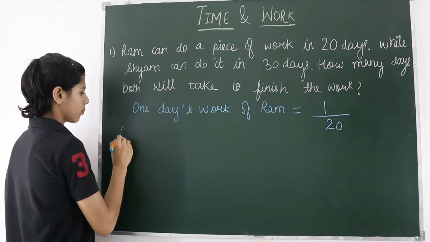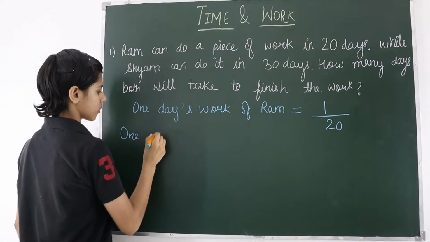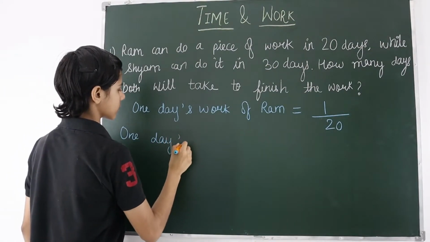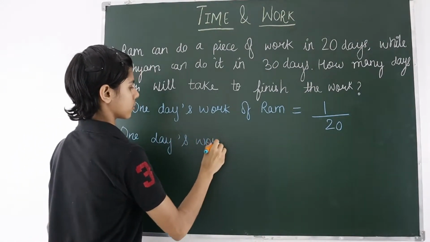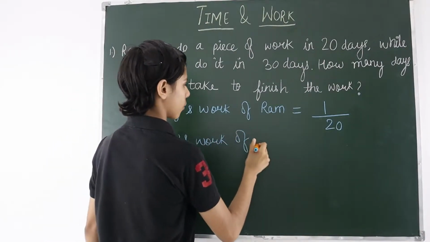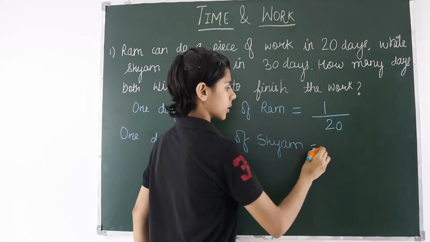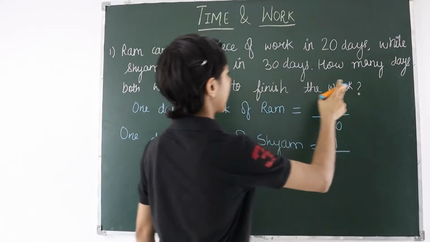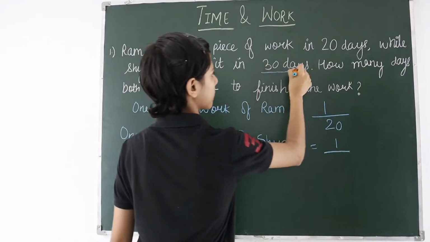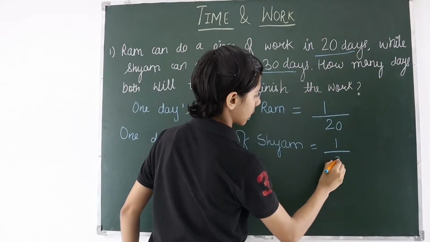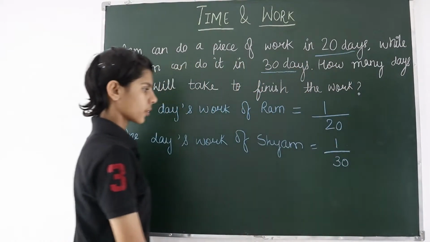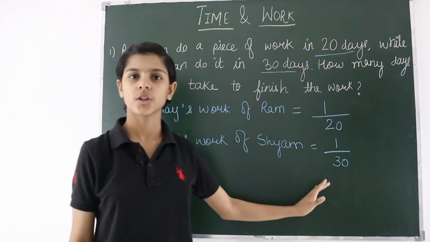Now, 1 day's work of Sham. It is 1 divided by how many days he is taking? 30. So 1 divided by 30. It is the 1 day work of Sham.